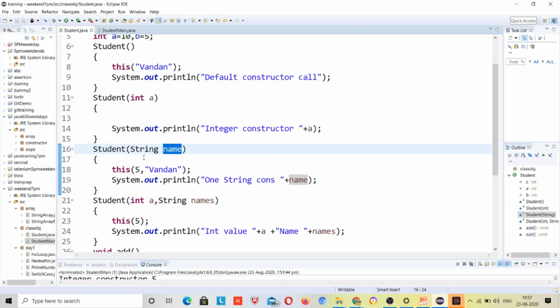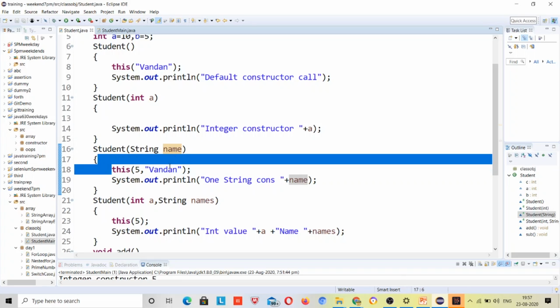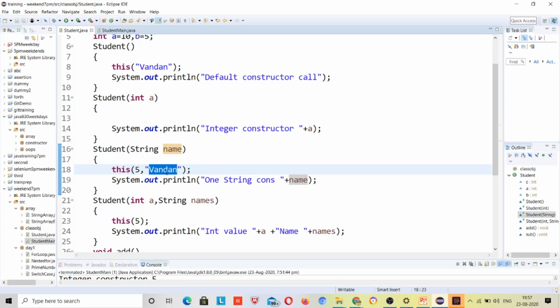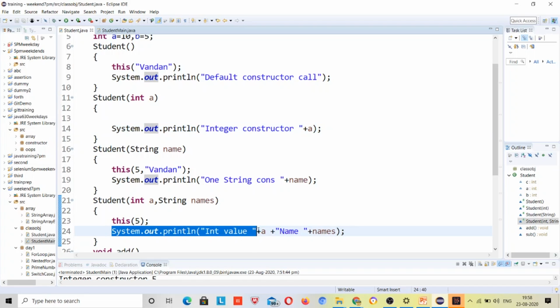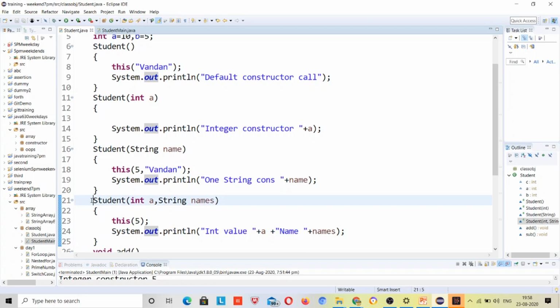So it will directly jump over here, right? Once it came here, it saw that the constructor with one integer and one string parameter was called, so it goes back to here, right? It again saw that there was a constructor with one integer parameter, so it goes here, and in this constructor it will print integer constructor. Then it goes back to the constructor from where it came, right? So it came from here, and it will print this, the integer value, and the second one will be this.